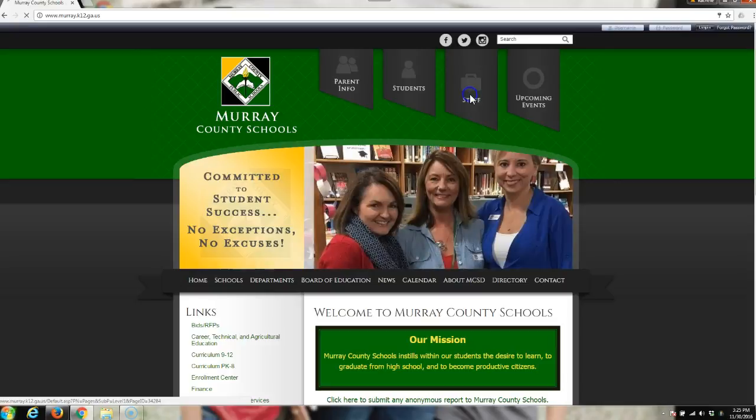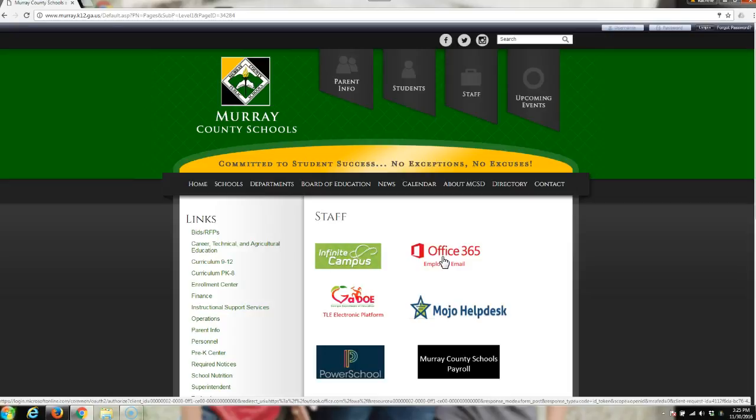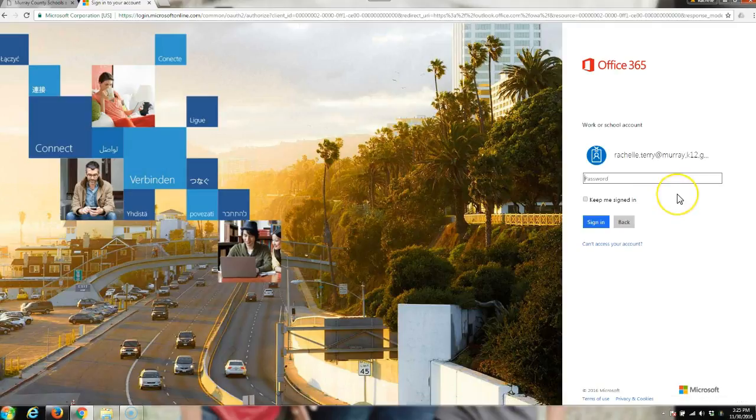If you go to Staff on the Maury County Schools website and then go to Office 365 for the employee email, you do have to go online to download your account. If you have been on the computer with your account before, it remembers your email. If not, it will give you a login option. So I'm going to sign into my account.